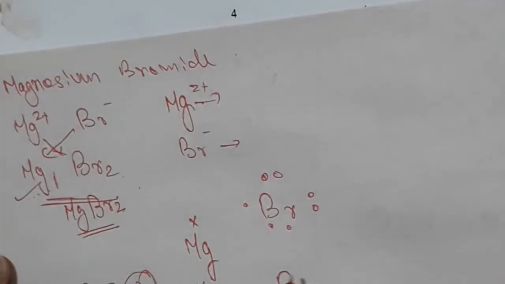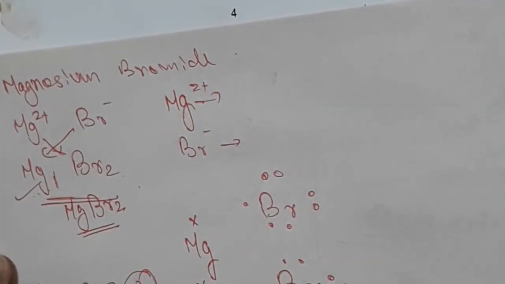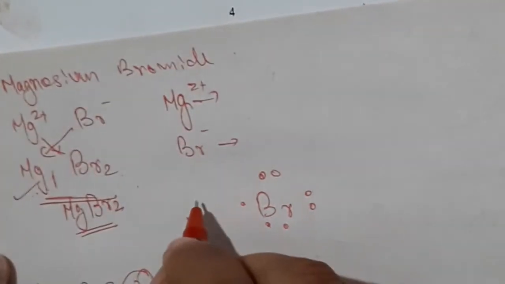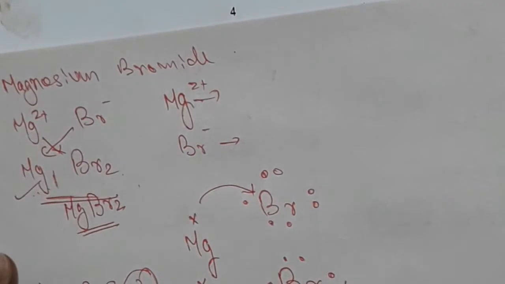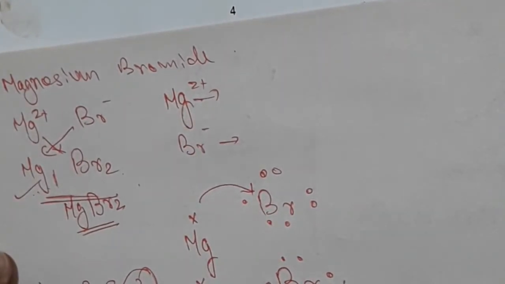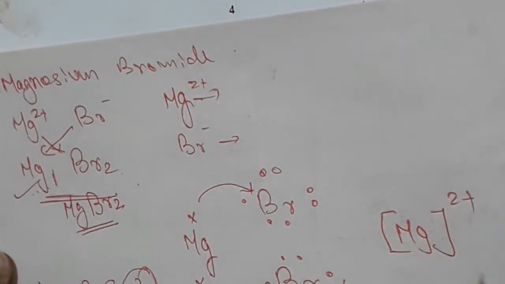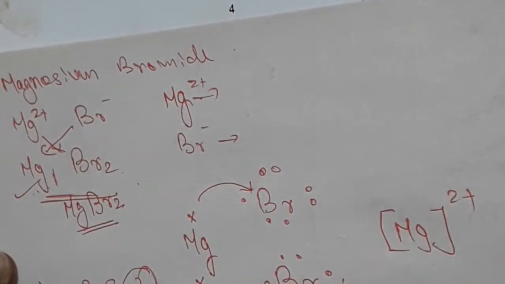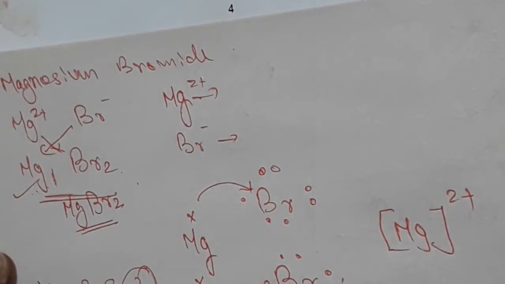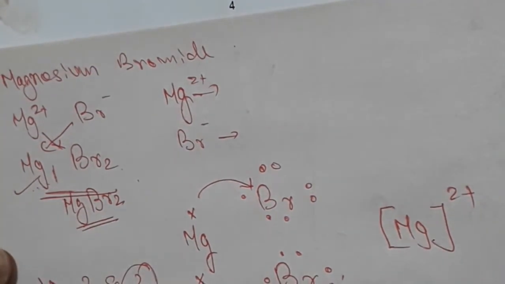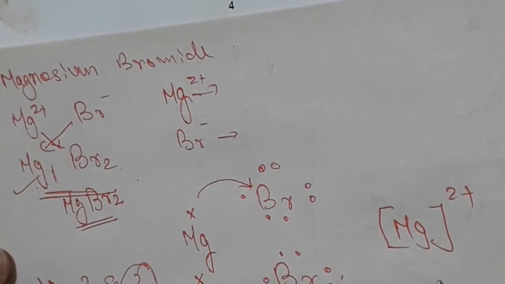7 electrons. Okay. 2, 4, 6, 7. We know ionic compounds mean transfer of electron. One electron will transfer here, another electron will be transferred here. After that magnesium will change to Mg2+, bromine will change to Br minus. How many bromine here? 2 bromine here. Br minus. This is the ionic structure of magnesium bromide.